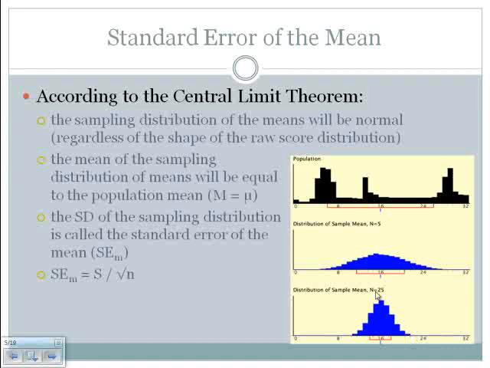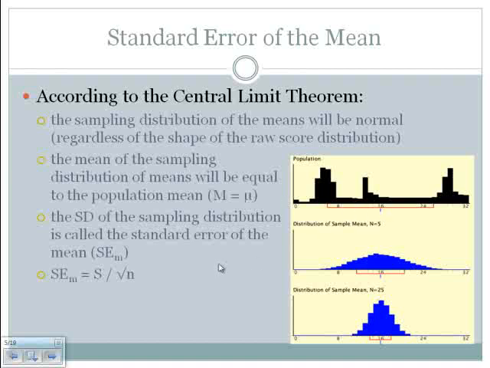And notice that the mean of each of these distributions is equal to the mean of the population. And so x bar or M, the mean of the sampling distribution of means, which I'm using capital M for, will be equal to mu, which is the population mean.